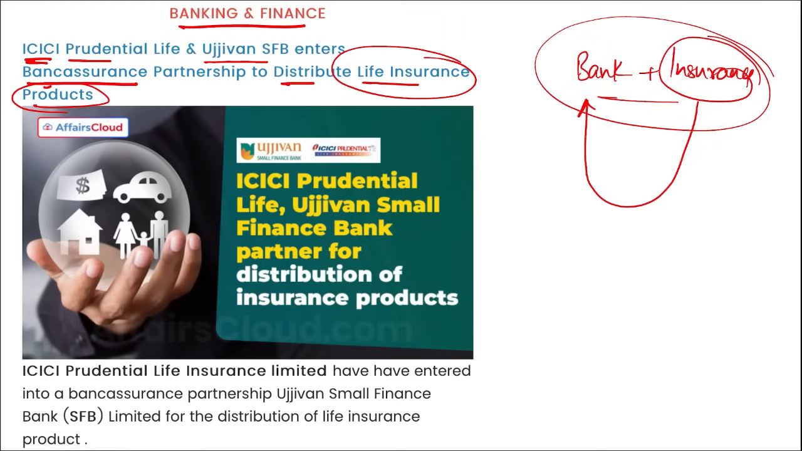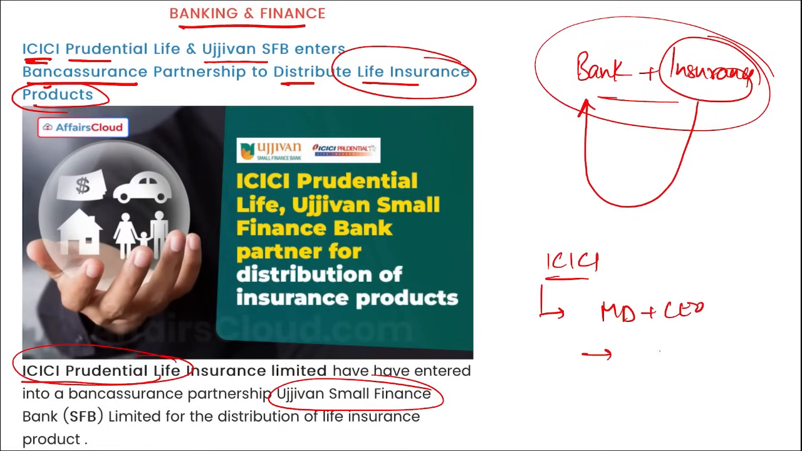Here life insurance products will be sold to the customers of the Ujjivan Small Finance Bank. Here you can see, it is ICICI Prudential Life Insurance and Ujjivan Small Finance Bank that came into this bancassurance partnership. If we talk about ICICI, who is the managing director and chief executive officer here? Anup Bagchi, headquarter in Mumbai, Maharashtra, and it was incorporated in 2001.